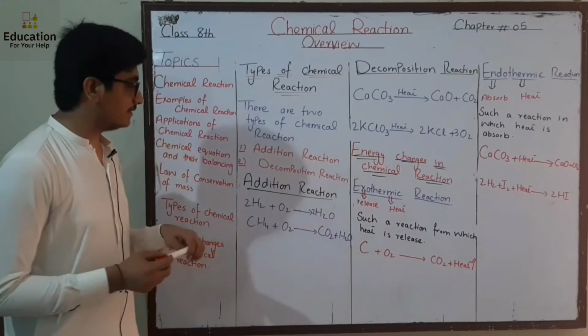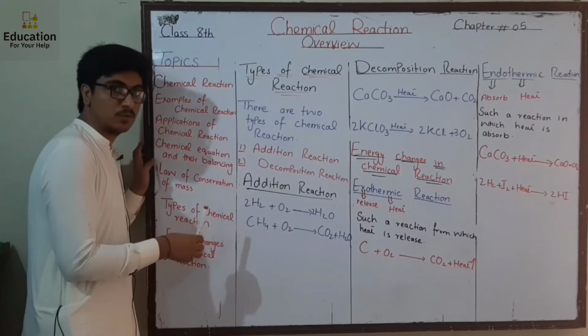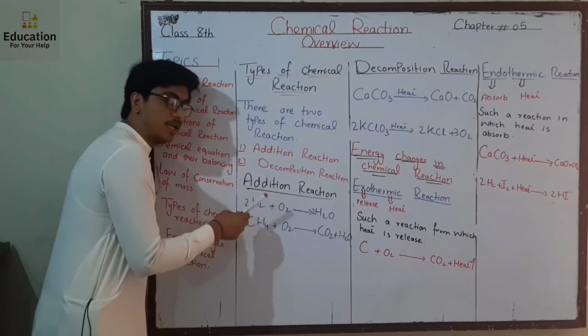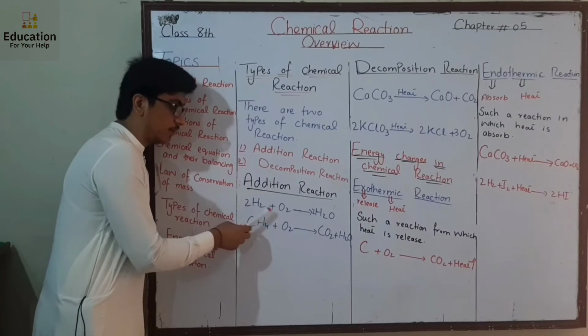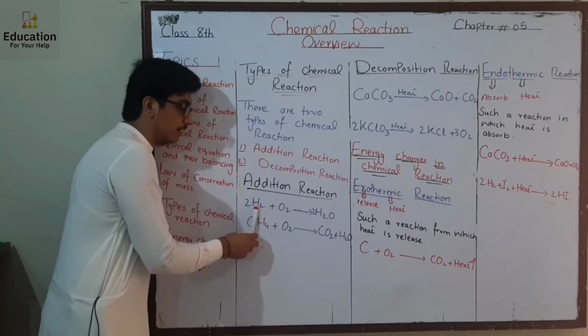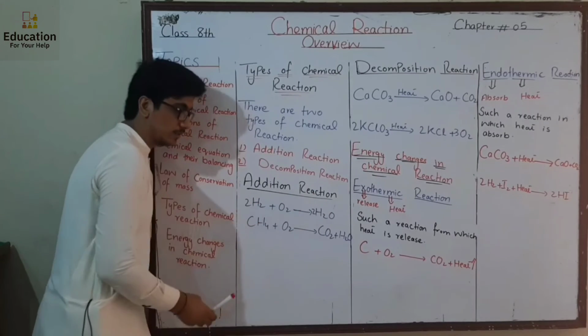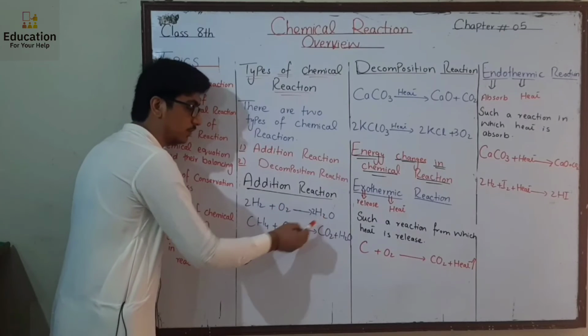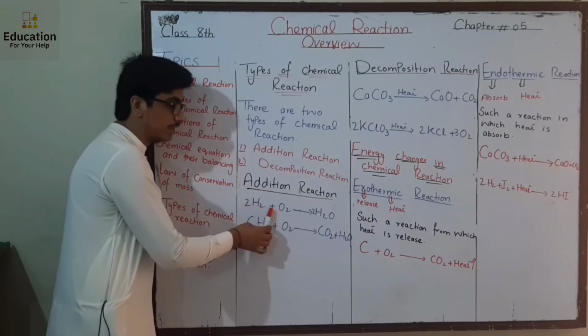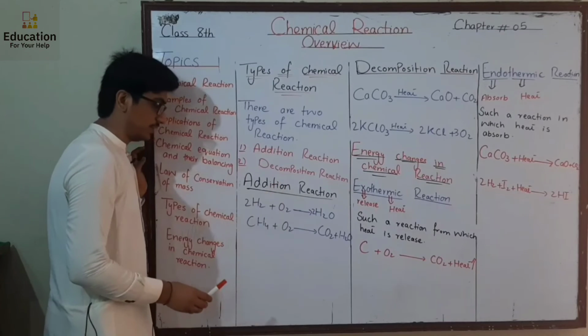In a reaction in which two chemicals, two molecules combine, let's suppose hydrogen and oxygen combine and form water, which is a compound. By the combination of two chemicals, a new substance is formed. Means here the addition occurs. So this reaction is called addition reaction.